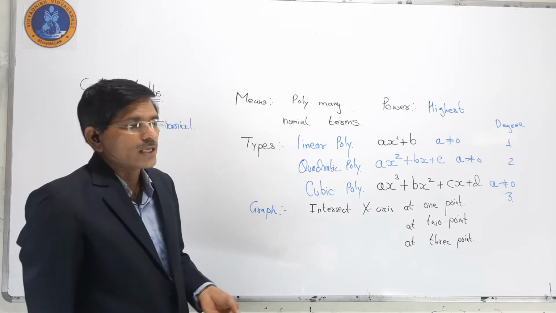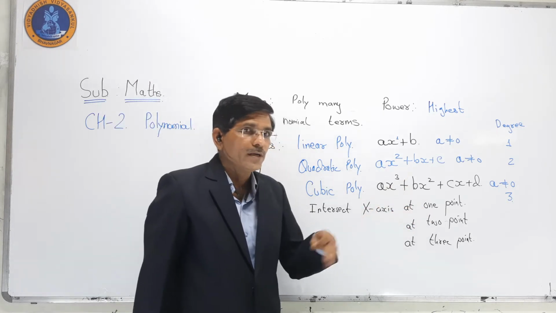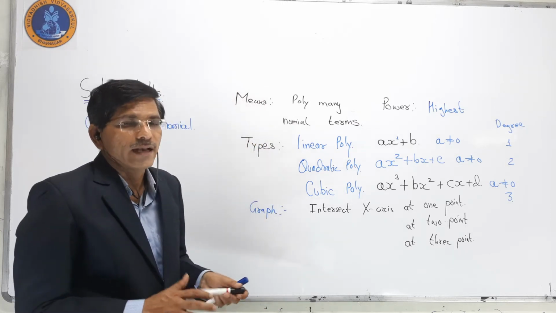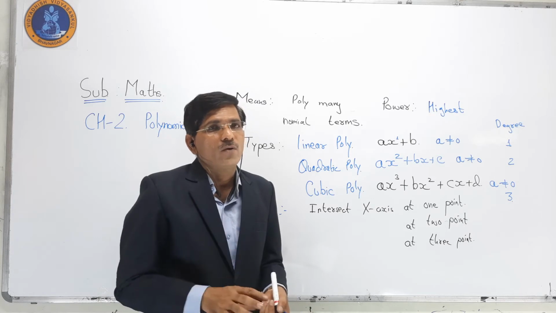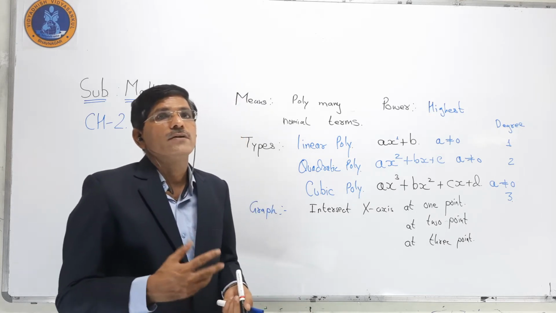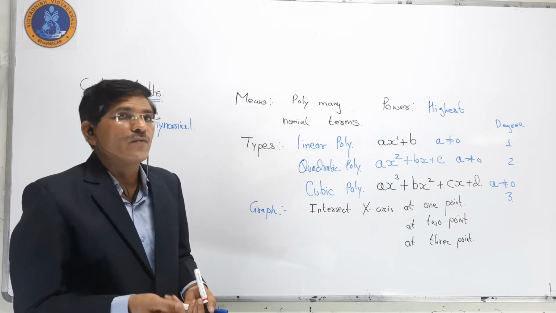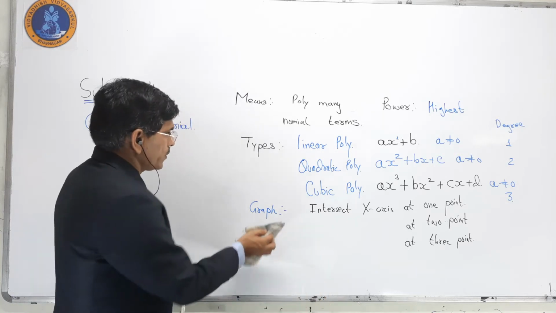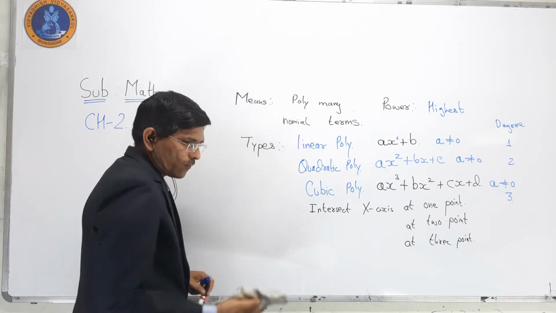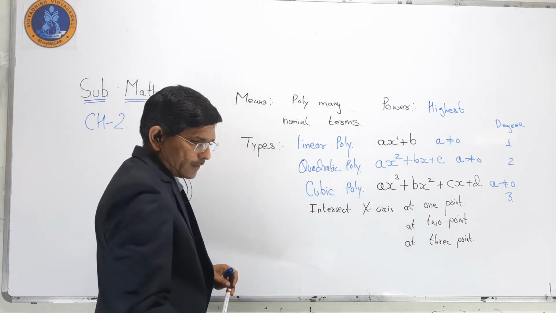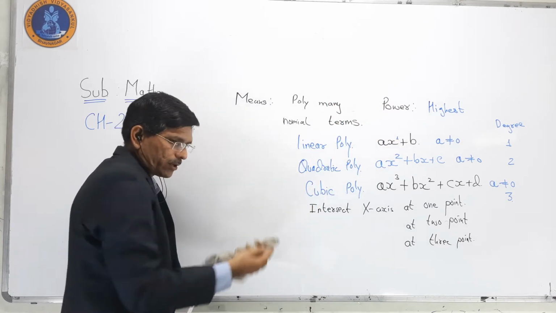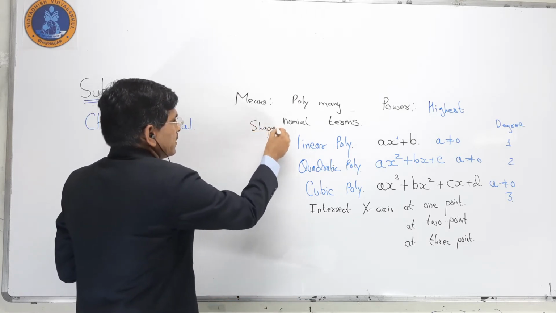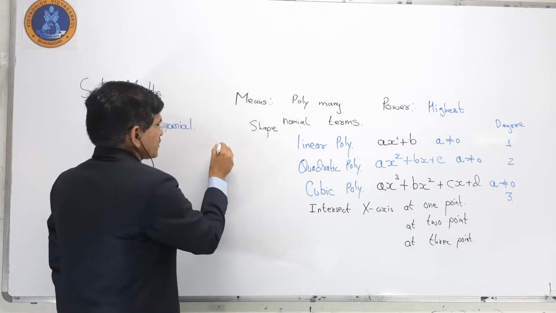Now if it intersects at one point, what is its shape? We can say it is a straight line, because in 9th we went through linear equations in 2 variables, where we know it must be a straight line. So if we go for the linear polynomial, the shape is a straight line.